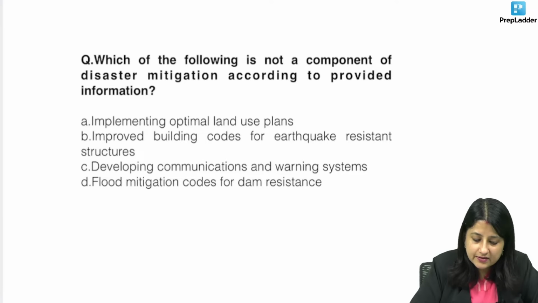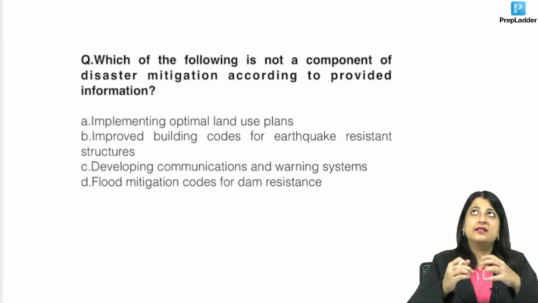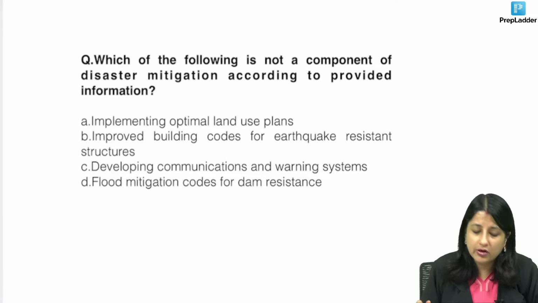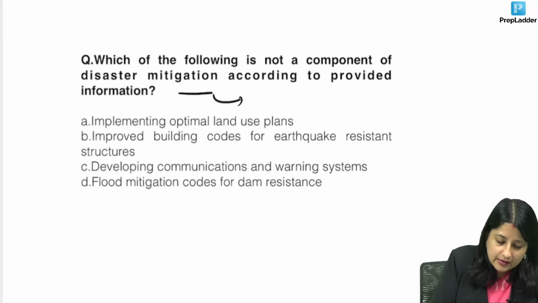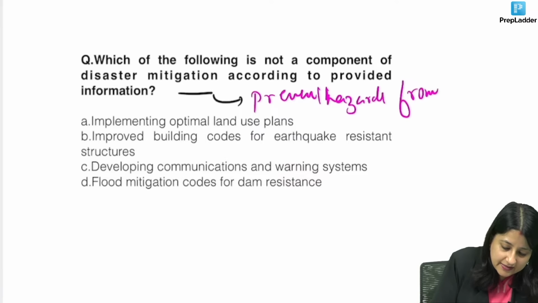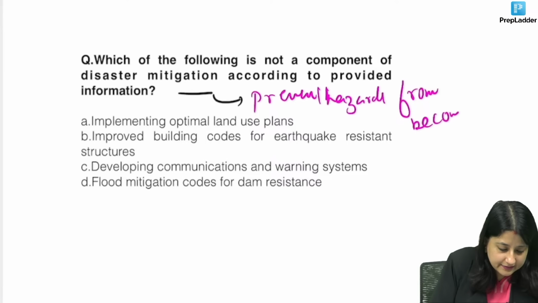What's the answer to this? Not a component of disaster mitigation. Now what is mitigation? Mitigation is a favorite that INI is asking in exams. Now what do you mean by mitigation? Mitigation means prevent hazards from becoming disaster.